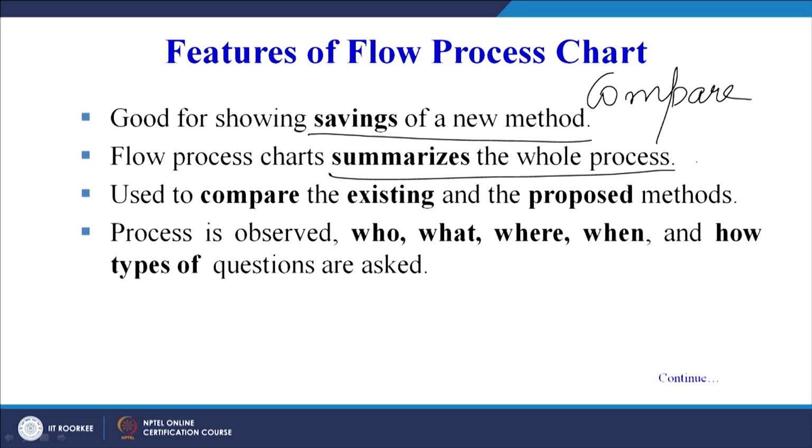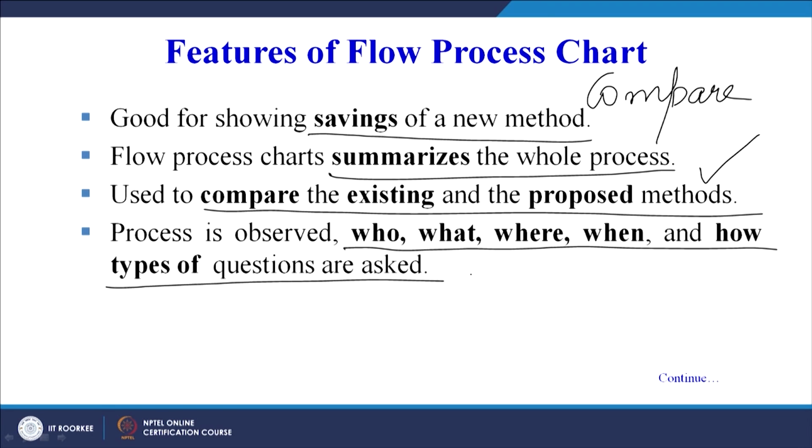It summarizes the whole process which we have already covered. It is used to compare the existing and the proposed method, and it is given in a much clearer manner here. The process is observed, and who, what, where, when and how types of questions are asked. Once we are able to draw the flow process chart, our focus will be to find answers to all these questions: who is doing the work, what is being done, where the work is being done, when it is done, and how it is done. All these questions will help us find new ideas for doing the work in a much better manner.